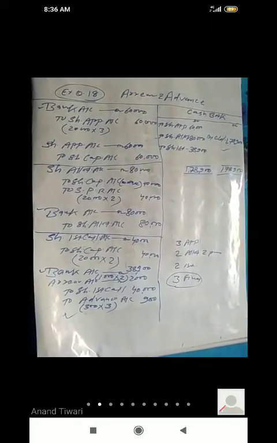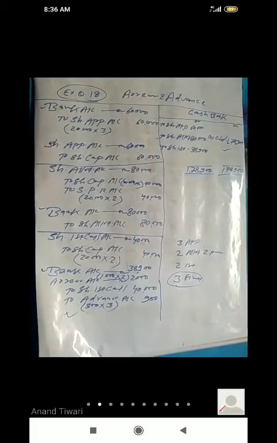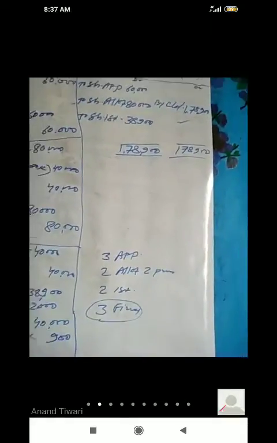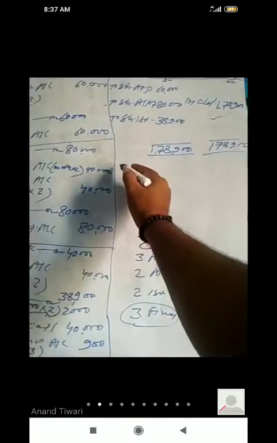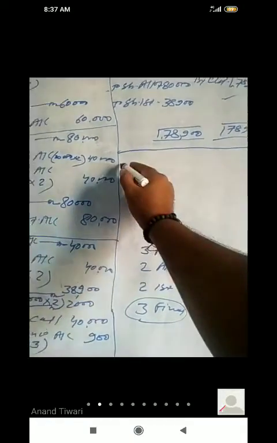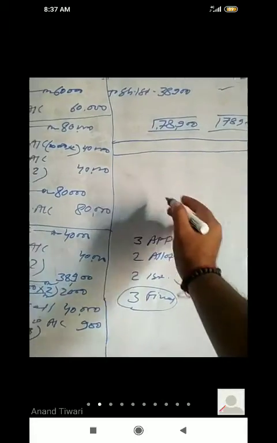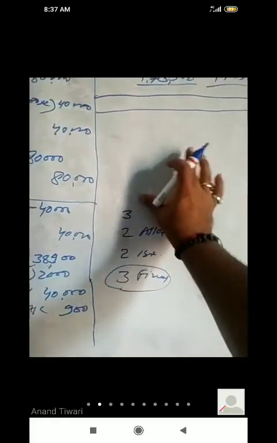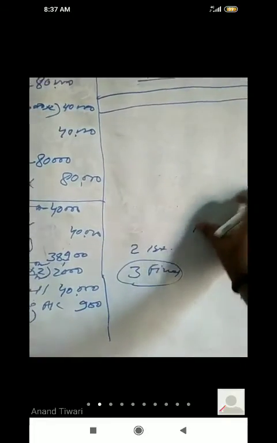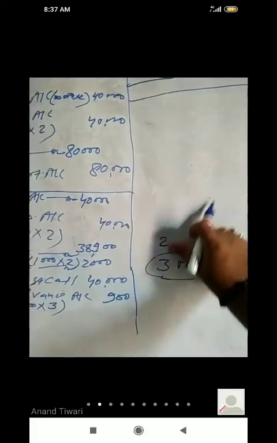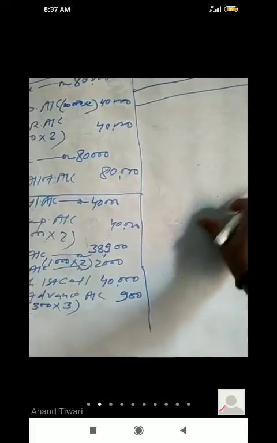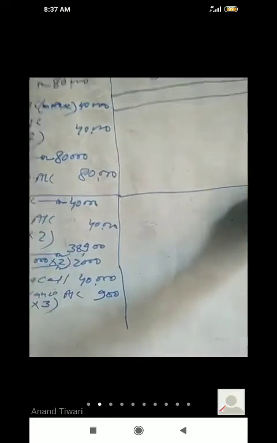Now I am showing here the balance sheet. Look at that, how to prepare the balance sheet of this question. Clear? So look at that, the balance sheet I am putting here. What you have to do in the balance sheet, simple, the format which you know very well. And the main part is what? The main part is notes to account. So look at that, I am doing here notes to account.